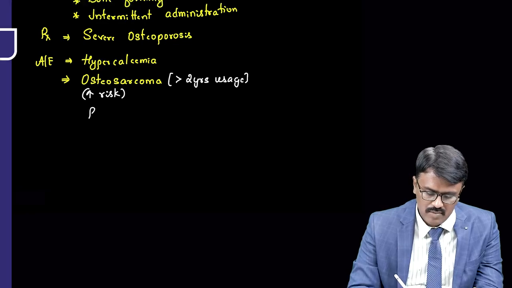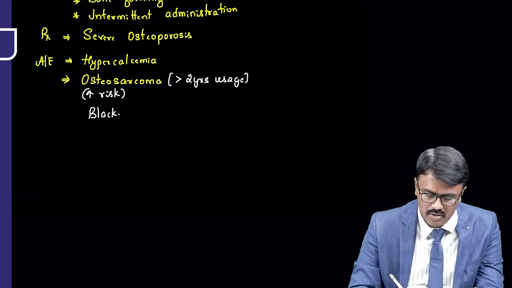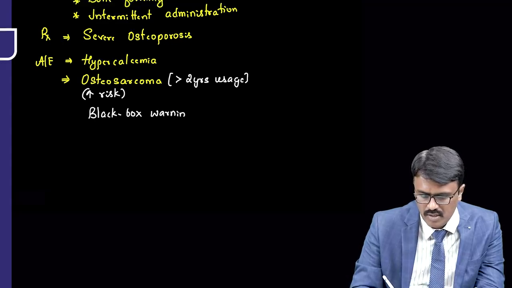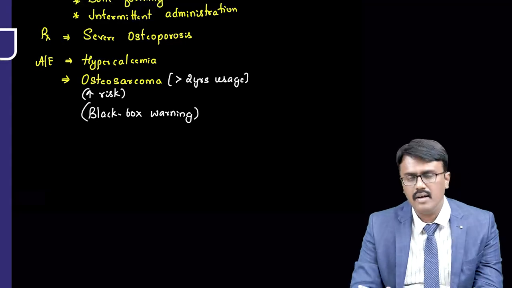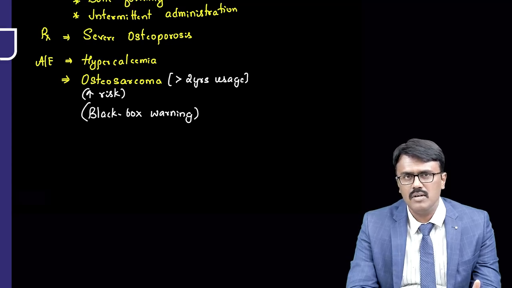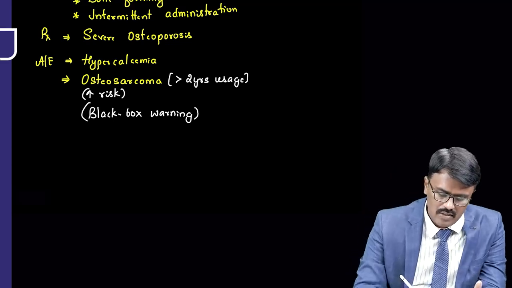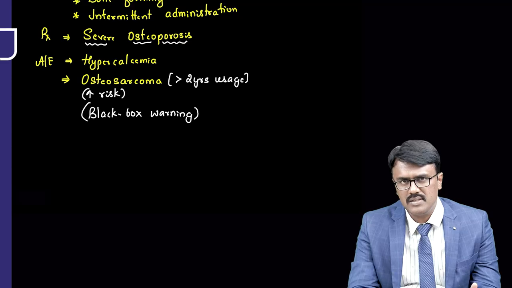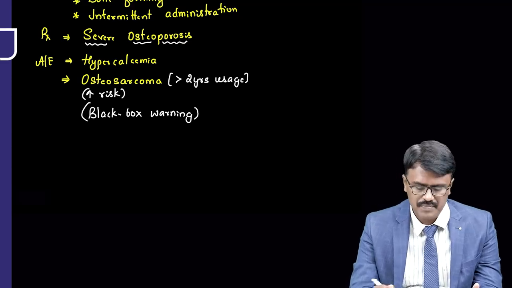So that warning has been given. That warning is called black box warning. Black box warning has been issued for teriparatide, telling that if you are using it for more than 2 years, there is a risk of osteosarcoma. So that's the reason why it is approved only in the case of severe osteoporosis, not for mild to moderate cases. So don't begin with that.